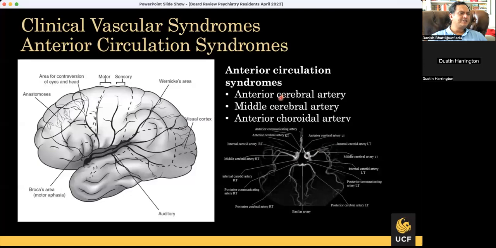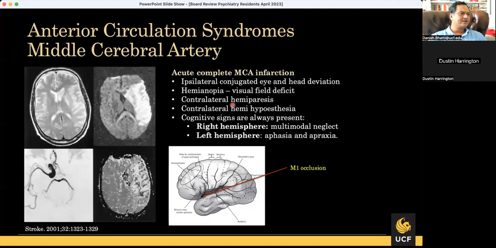So anterior circulation, often you don't get the anterior carotid artery complete occlusion, but you can. And if you get the complete occlusion, you get both ACA and MCA damage. Otherwise, you get either ACA or MCA, and sometimes only a segment of MCA damage. So this is a complete MCA damage.